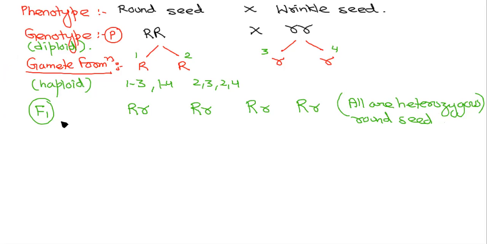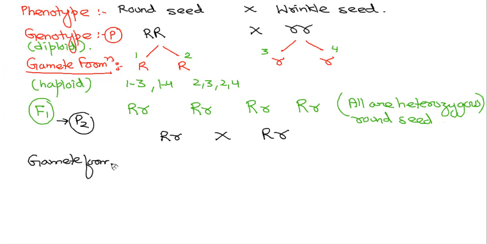Then beta, this F1 will be your P2 now. Again cross pollination. Again they segregate apart before crossover. During gamete formation, they will segregate apart.